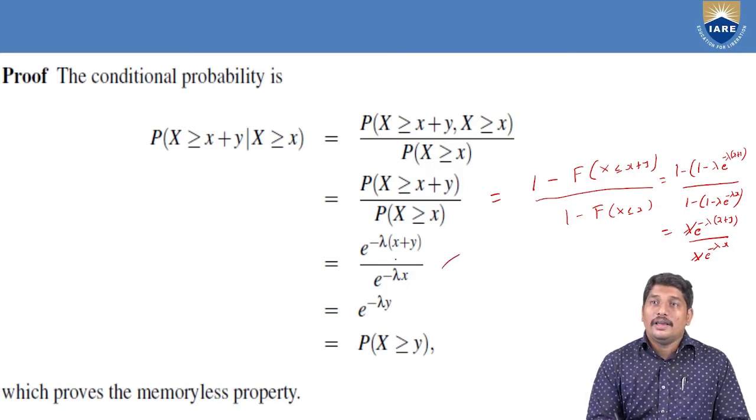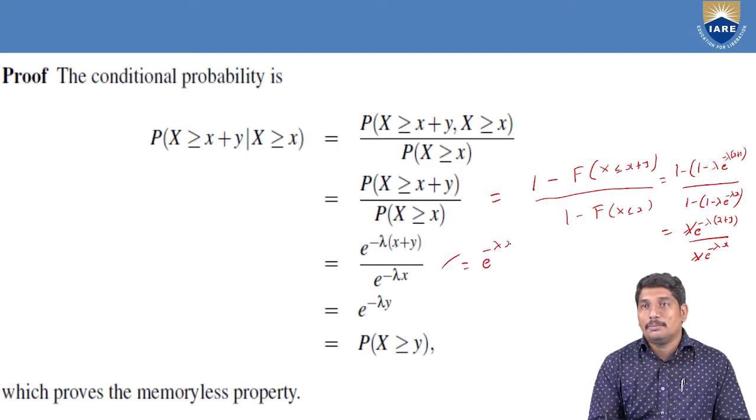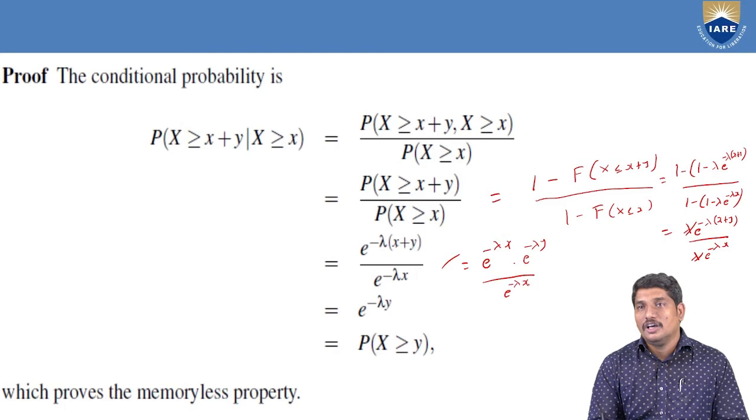And by multiplying lambda with x and lambda with y, you can write it as e power minus lambda x into e power minus lambda y over e power minus lambda x.